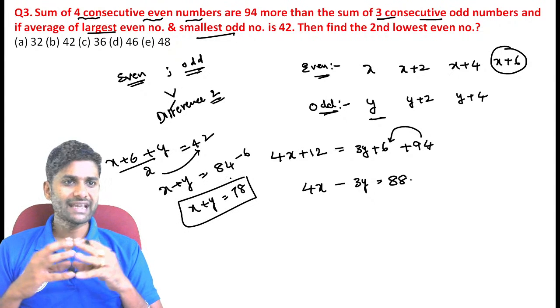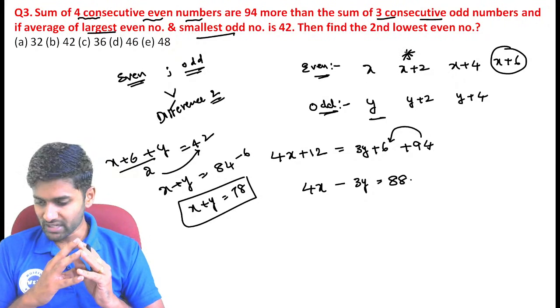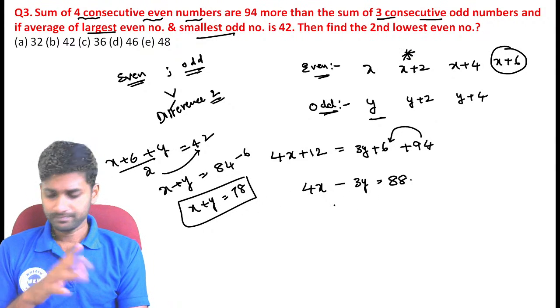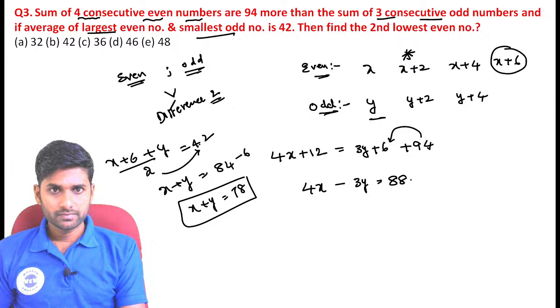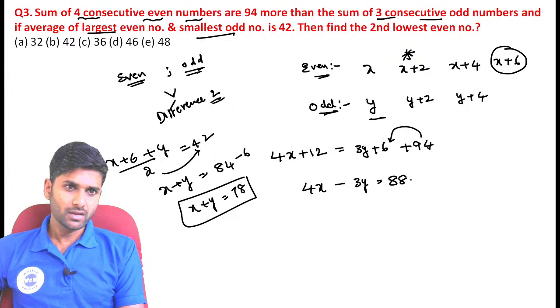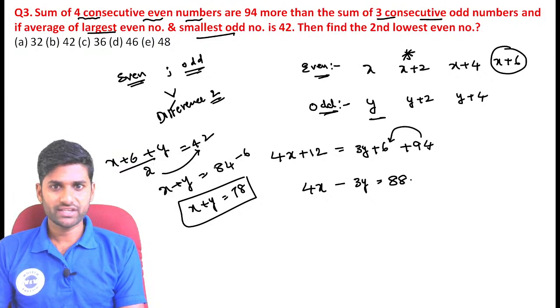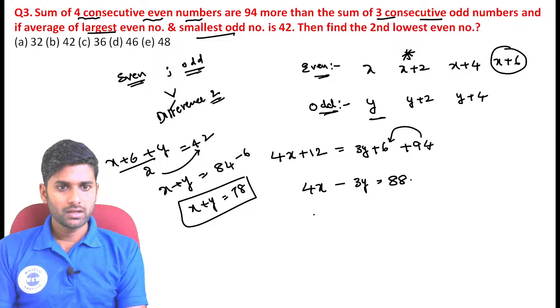Now just find out what is the second lowest even number. We want the even number, which you calculated as x plus 2. Now you can substitute directly. So you can get these two equations. The largest even number is x plus 6, the smallest odd number is y. x plus 6 plus y, divided by 2, is equal to 42. 42 twos are 84, 84 minus 6, okay, there is no problem in that. See, 78. Just substitute here.